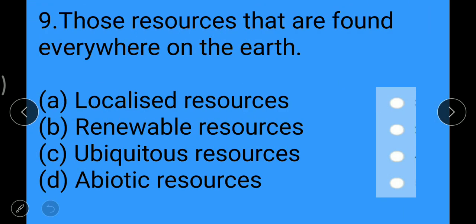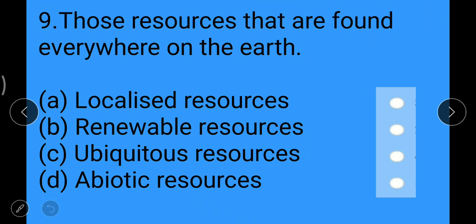Now next question: those resources that are found everywhere on the earth are option A localized resources, option B renewable resources, option C ubiquitous resources, option D abiotic resources.